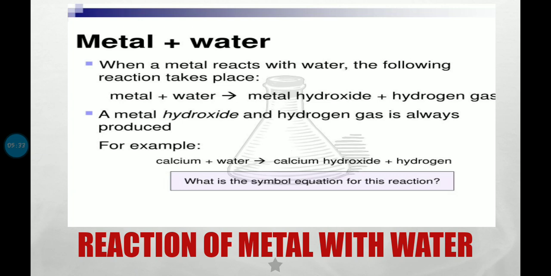Whenever metal hydroxide is produced from a metal and water, hydrogen gas is always liberated.